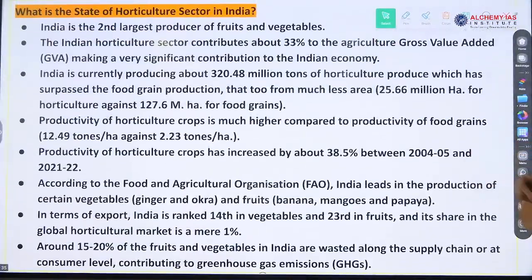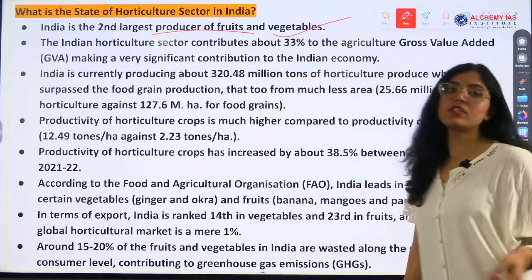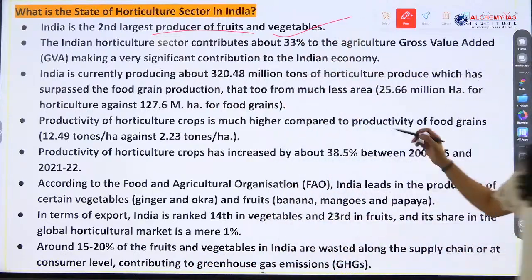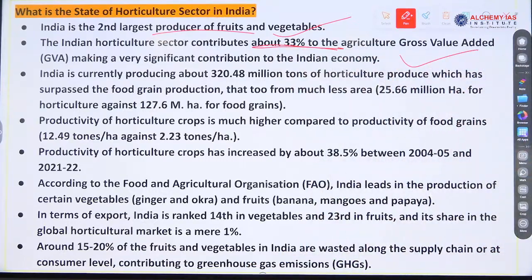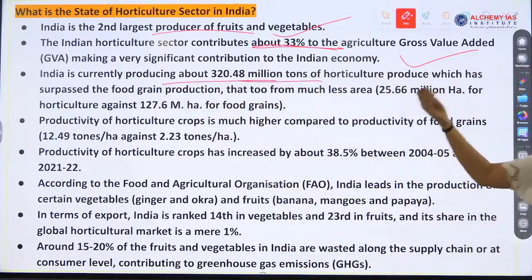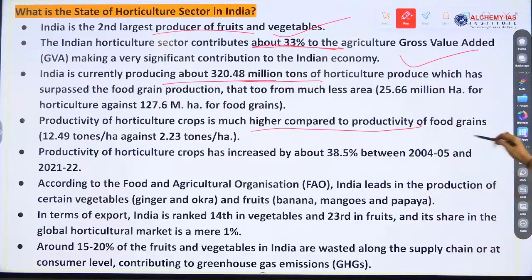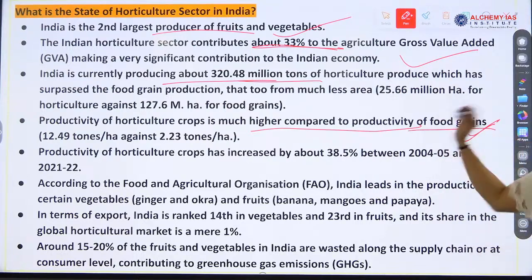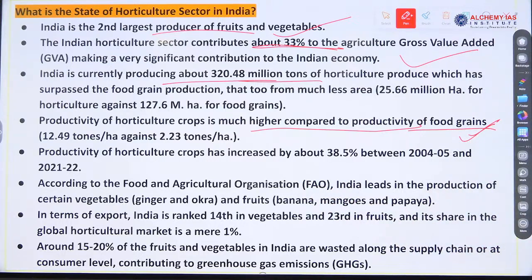This is the state of the horticulture sector in India: second largest producer of fruits and vegetables. Indian horticulture contributes about 33% to the gross value added. Currently it is producing 320.48 million tons. Productivity of horticulture is much higher compared to food grain, and this sector does not even require much water and fertile soil.